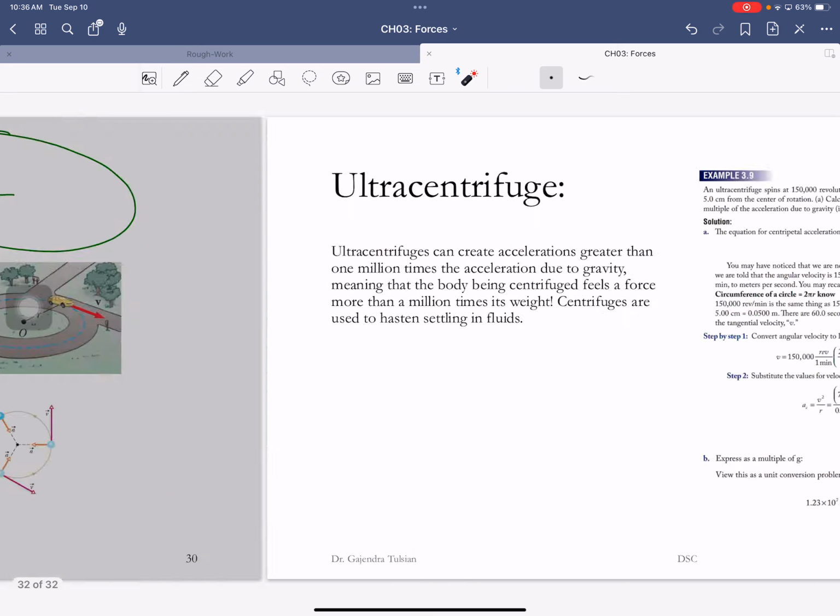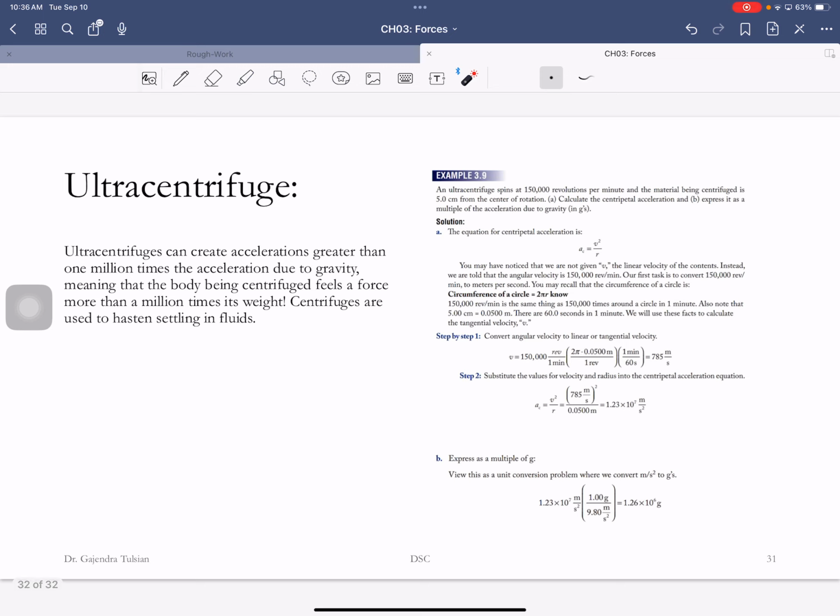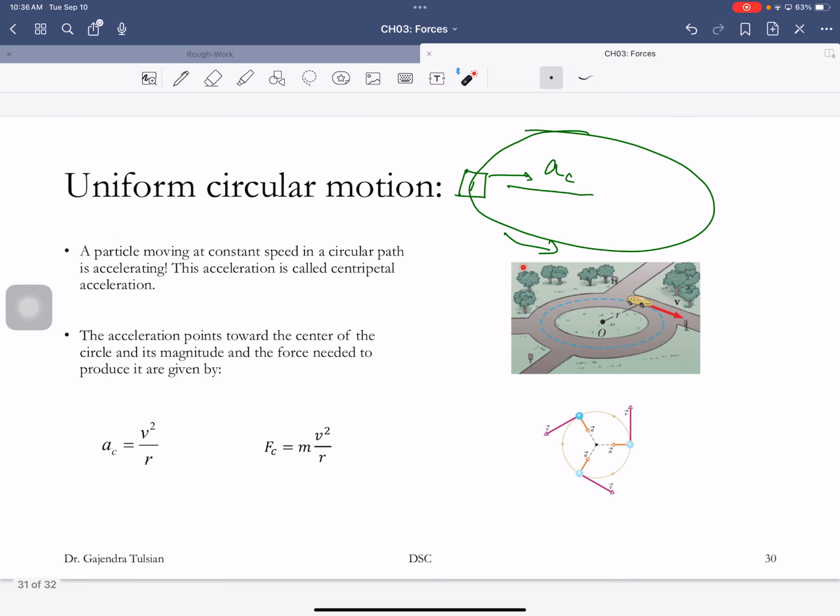So it can create accelerations greater than 1,000,000 times the acceleration due to gravity, meaning that the body being centrifuged feels a force more than 1,000,000 times its weight. To keep this object going in a circle, you have to apply a force 1,000,000 times greater than the weight. The fluid cannot apply that force, so all the cells go and settle to the bottom of this tube.